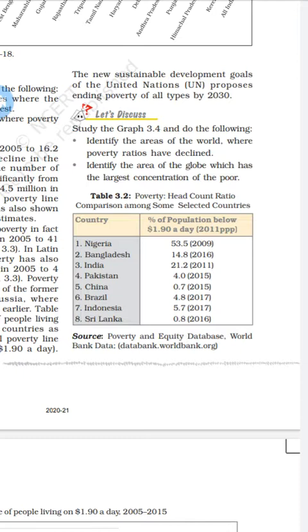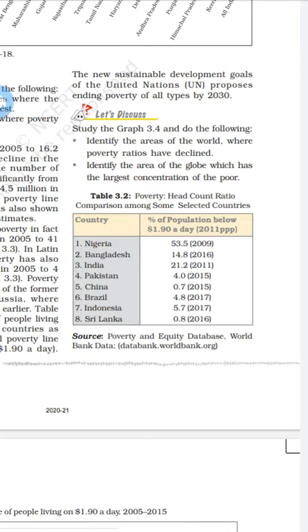So when we see the poverty headcount ratio, the comparison among some selected countries, that is Table 3.2, we see the poverty below the dollars they are earning per day. Here are Nigeria, Bangladesh, India, Pakistan, China, Brazil, Indonesia, as well as Sri Lanka, and day by day it is reducing.